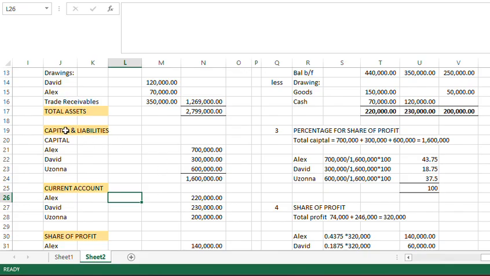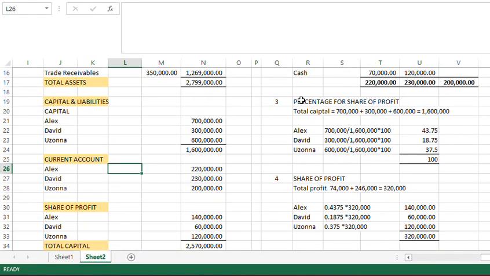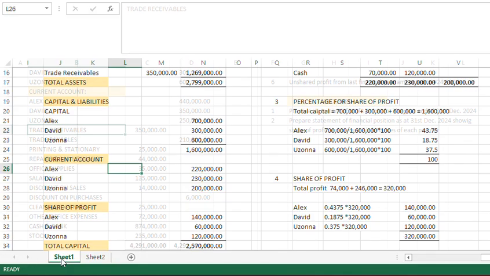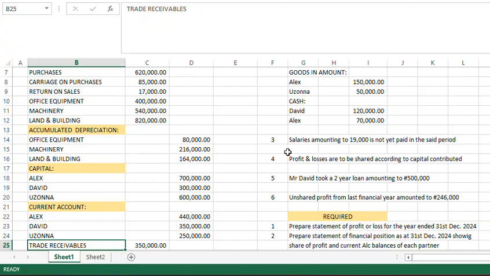And next is capital and liabilities. So after that, the next working we'll be talking about is percentage for share of profit. Remember in additional information 4, it said profit and losses are to be shared according to capital contributed. So just according to how the partners contributed their capital, that is how they are going to share their profit.